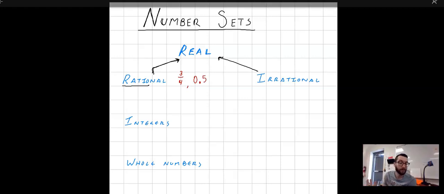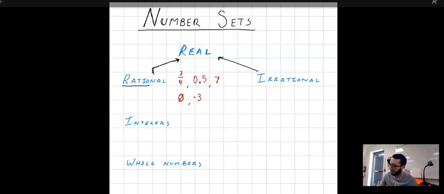Likewise, you're just going to have your regular run-of-the-mill regular numbers, right? So maybe like 7. You could write 7 as a fraction as 7/1. Same as 0. You could write 0 as 0/1. And then lastly, you could also have negative numbers. So if I have -3, that could be -3/1. So rational numbers includes everything. It's got decimals, it's got fractions, it's got whole numbers, it's got 0, it's got negatives.